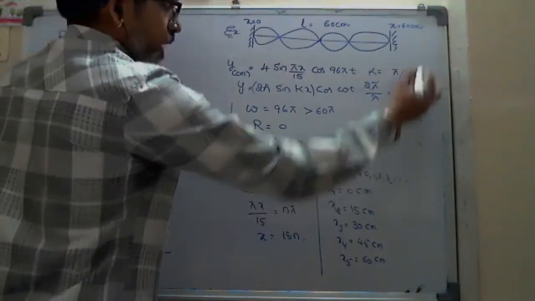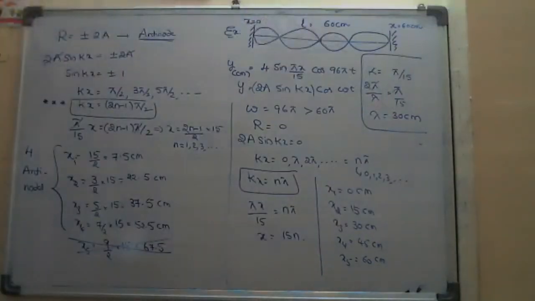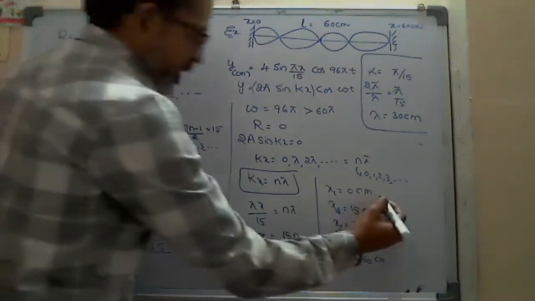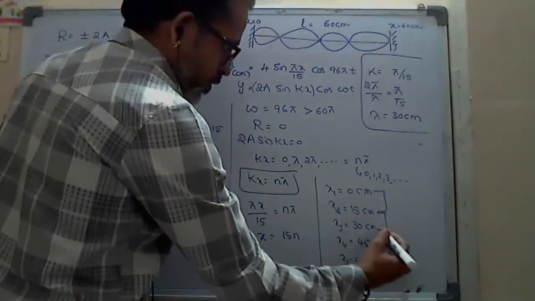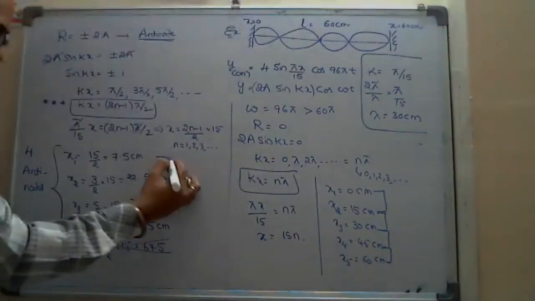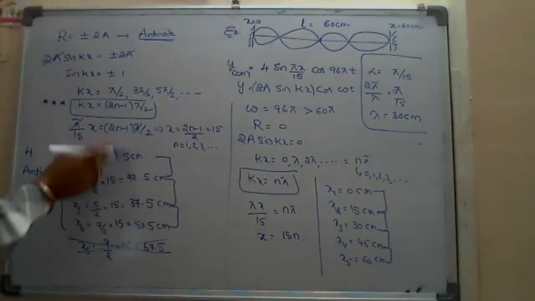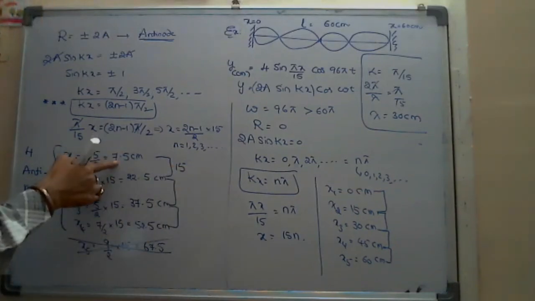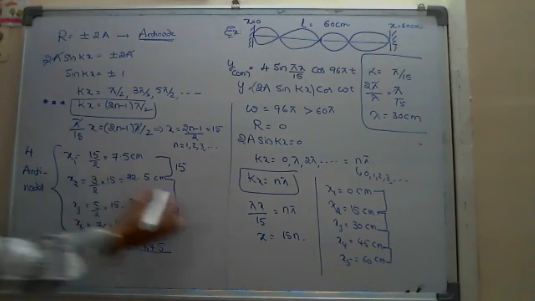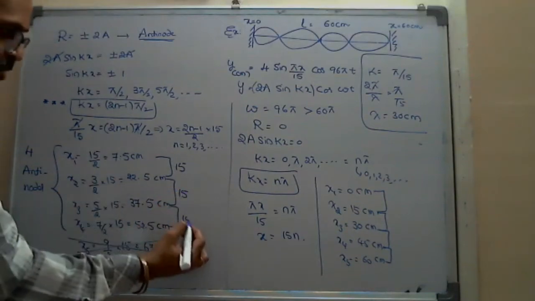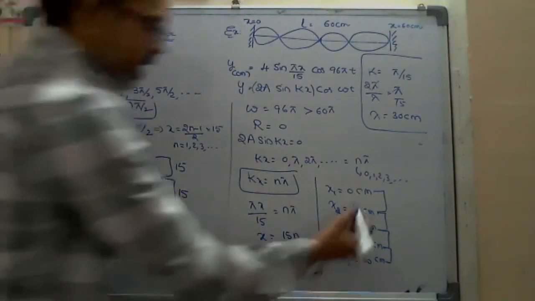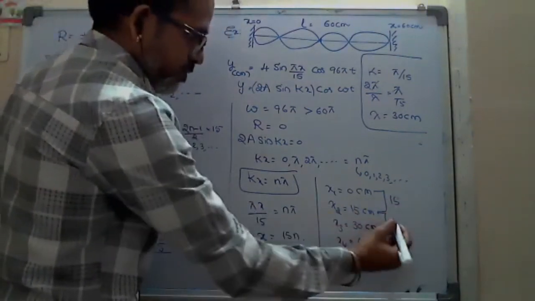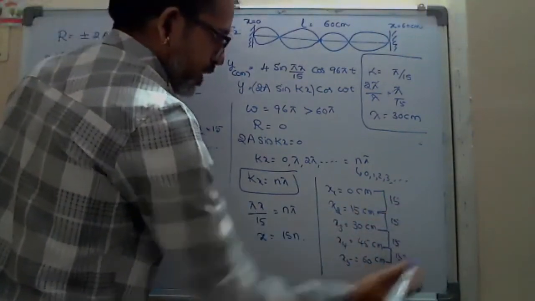This is one procedure. If they ask, you can write the wavelength. Or another way: the distance between any 2 successive nodes or antinodes. Observe, the distance between these 2 is exactly 15. 22.5 minus 7.5, 37.5 minus 22.5 is 15. So the distance between any 2 successive antinodes or nodes here, 30 minus 15, is also 15.